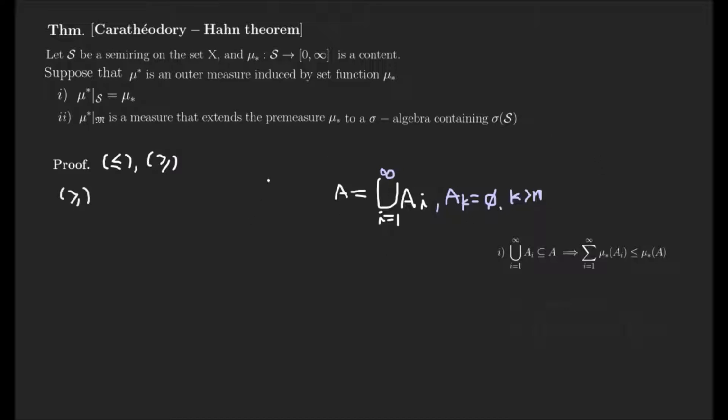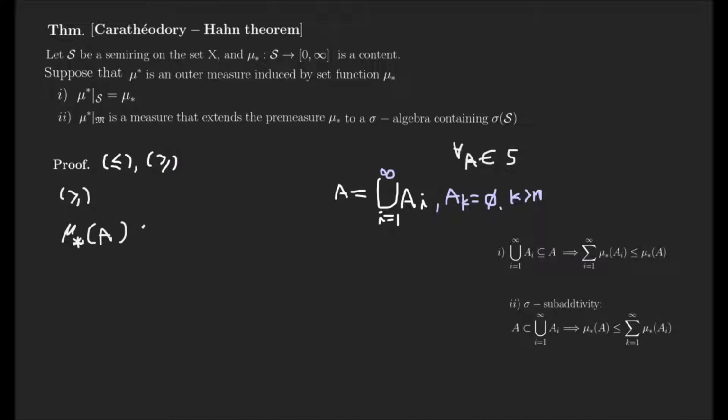Of course, this property is also valid because A is a semi-ring element. I'll start from mu, in this case lower star A. Note that A is expressed here, and by the second property, sigma sub-additivity is satisfied.